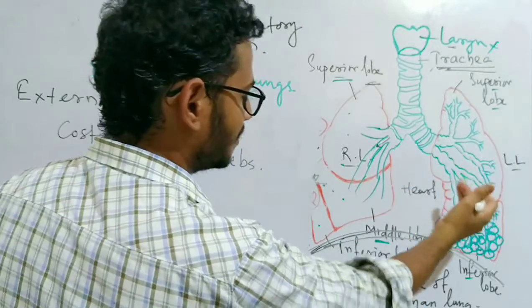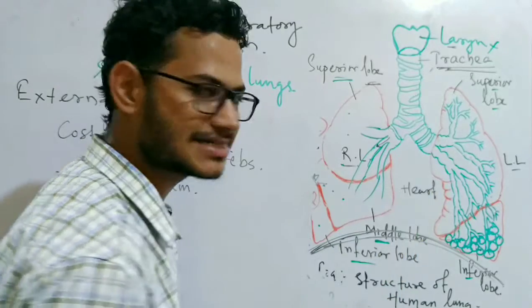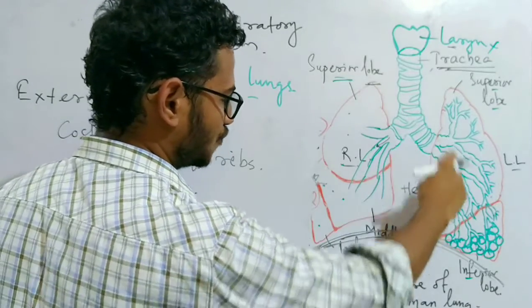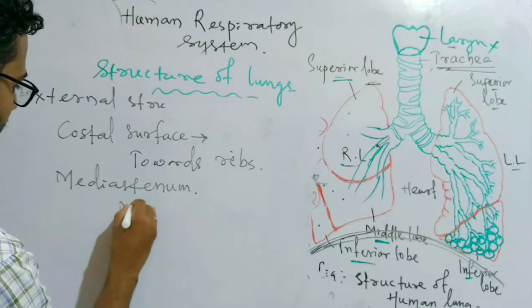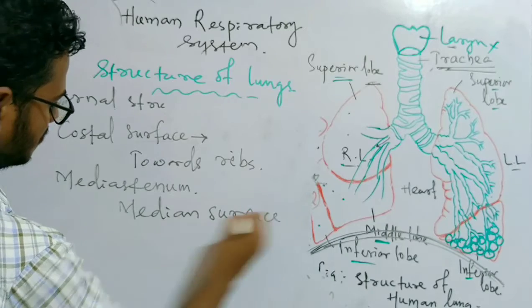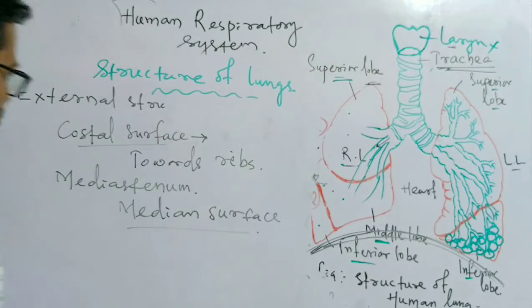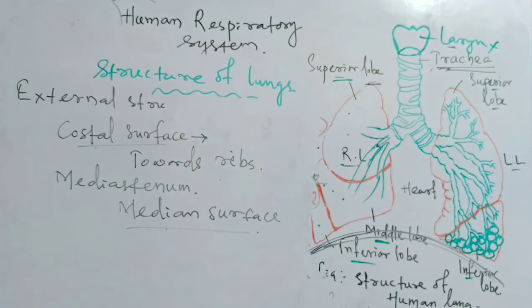They face each other. The place between the lungs is known as the mediastinum, where the heart is located, and the surface that faces towards it is known as the median surface. So, median surface and costal surface. The costal surface is towards the ribs, the median surface is towards the mediastinum.